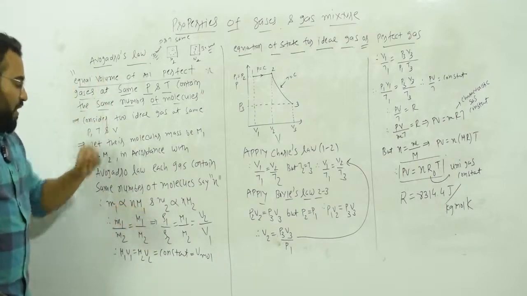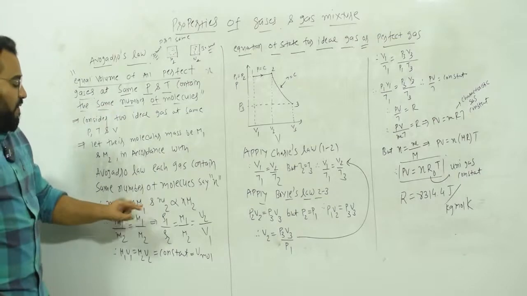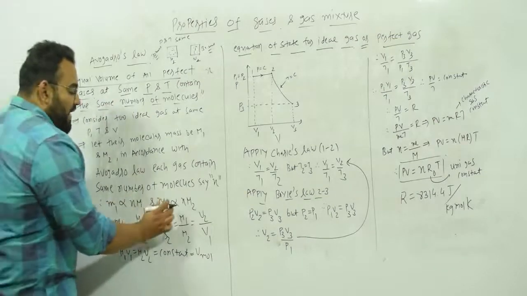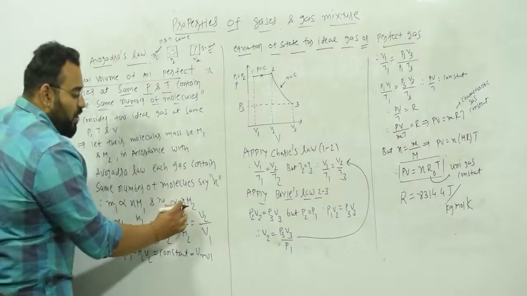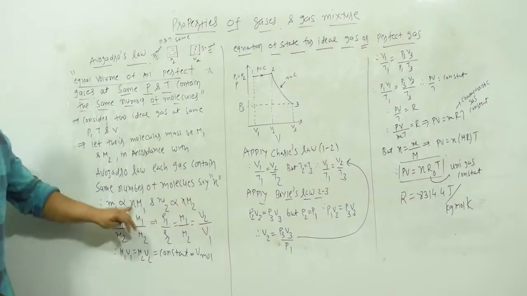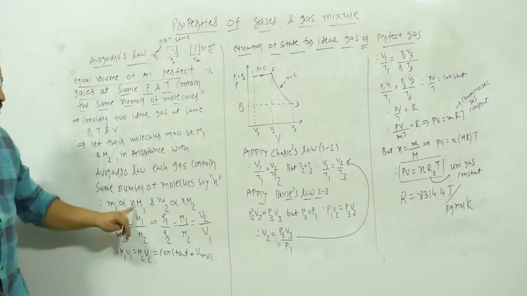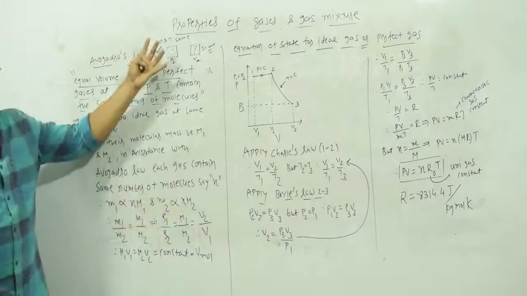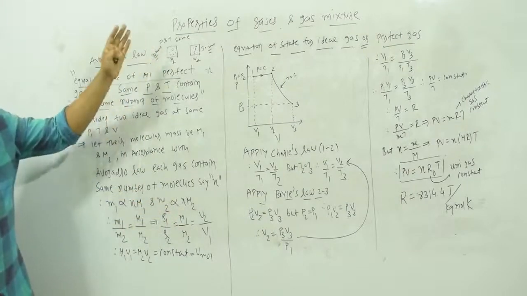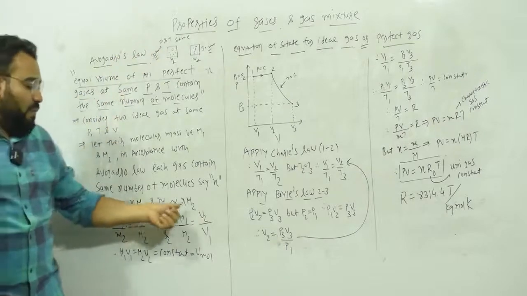So for gas number 1, can I write M1 proportional to N into M1? Same way for second gas, M2 is proportional to N into M2. Now why have I written N and N? Because we know that both gases contain the same number of molecules. So N and N. Why? Because according to Avogadro's law, they are at the same pressure, temperature and volume. So they both contain the same number of molecules.